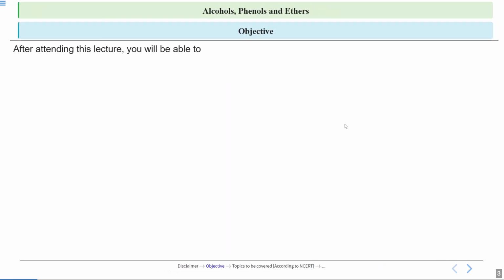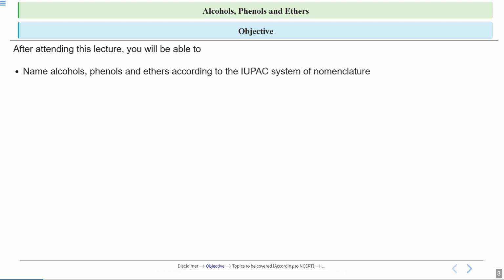So what is the objective of today's lecture? After attending this lecture, you will be able to understand the topics which we are going to cover today. You will be able to name alcohol, phenols and ethers according to the IUPAC system of nomenclature, and you will be able to learn common names for important alcohols and phenols.